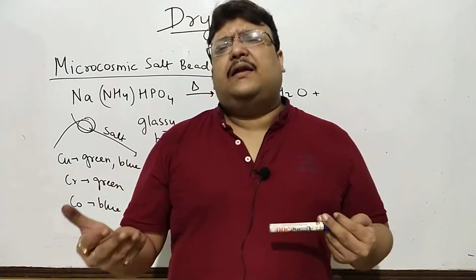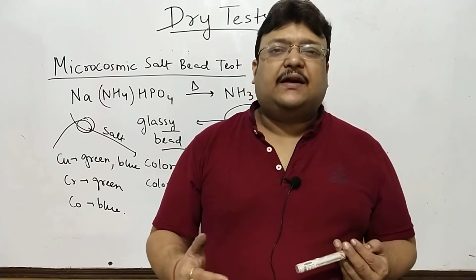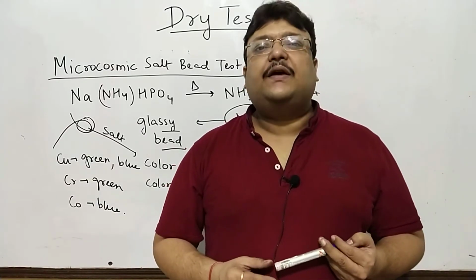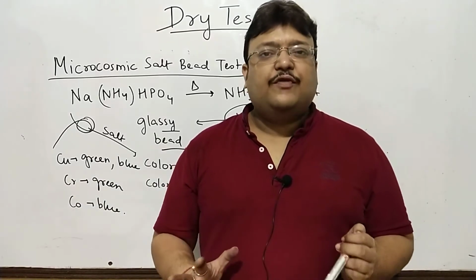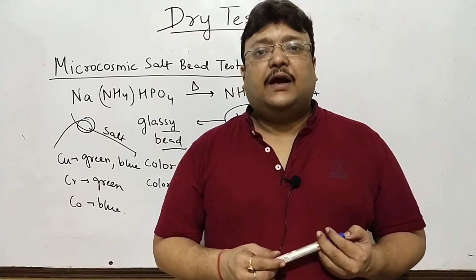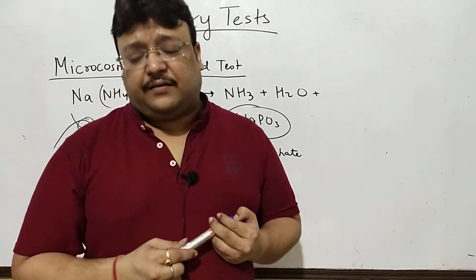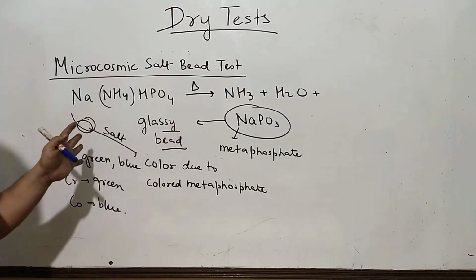Very rarely manganese gives you a violet amethyst color, but again that is very rare. Otherwise there will be more radicals giving these tests, but we want to know it only for the radicals which we can recall comfortably and which will be required for our entrance exams. So this far and no further, microcosmic salt bead test.